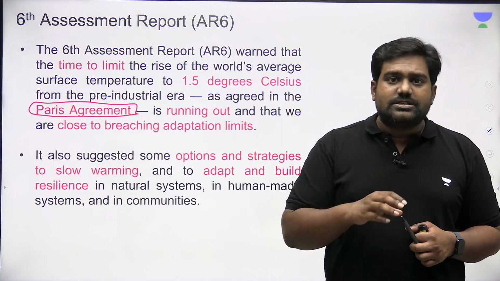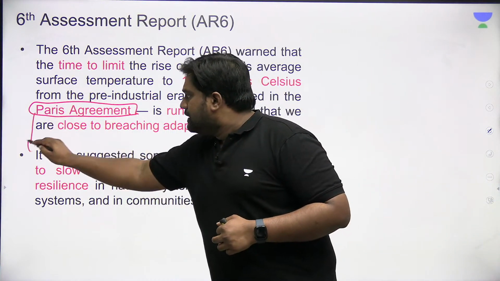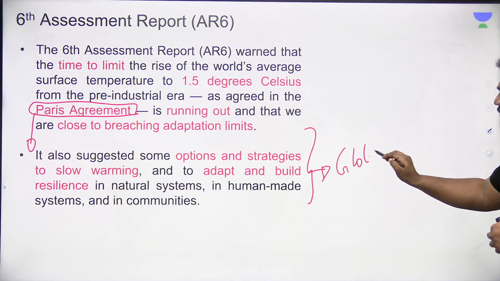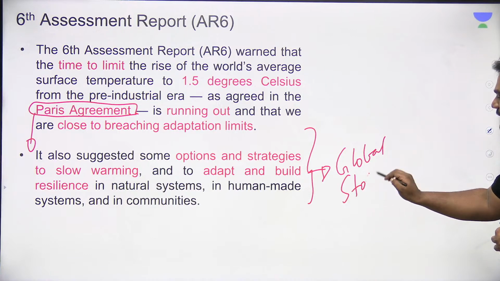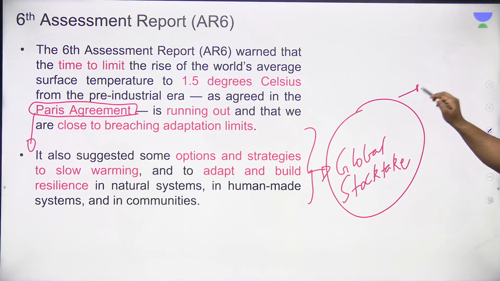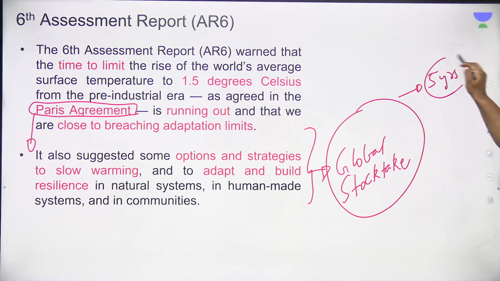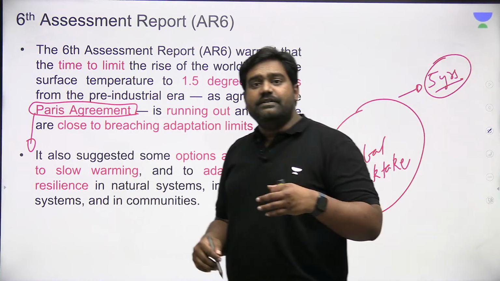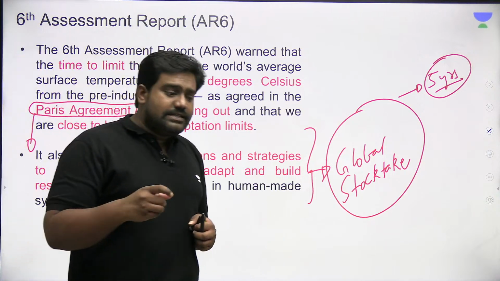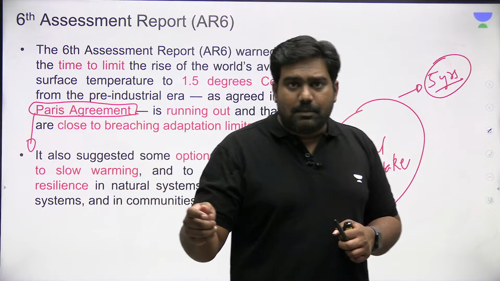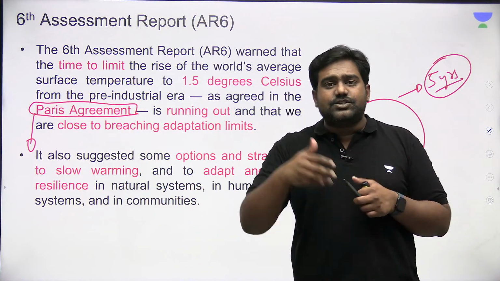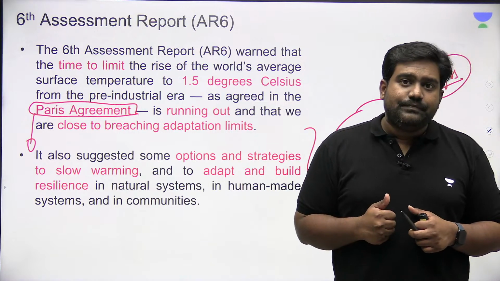As per the goals laid out under the Paris Agreement, countries have agreed to a review process, which is referred to as the global stocktake. They've agreed that every 5 years, they will review the progress of the world with regard to achieving their targets as declared under the Paris Agreement. So recently, the first global stocktake report was published last year in 2023. This global stocktake is based on IPCC assessments.